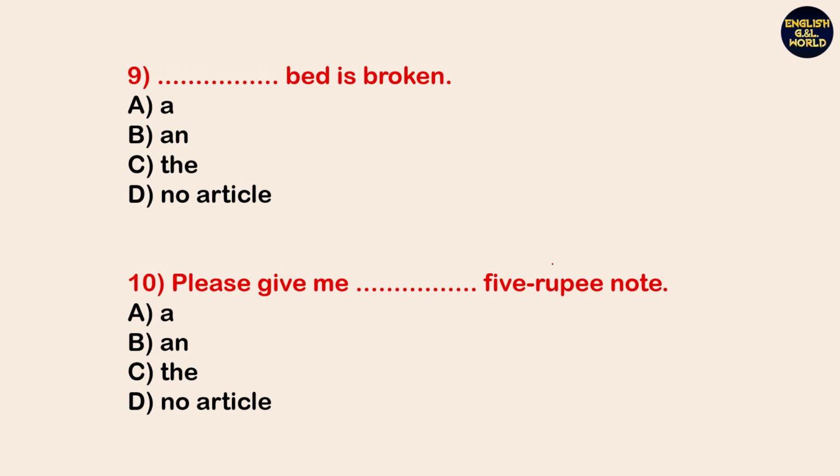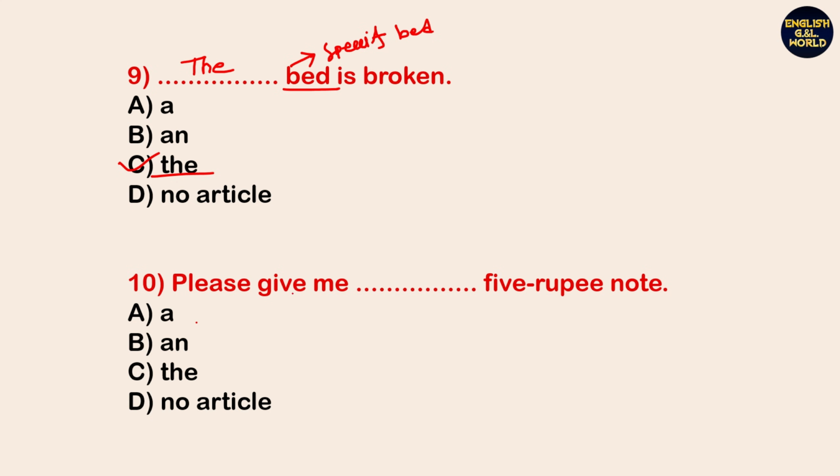Next, dash bed is broken. Actually here bed is a countable noun and also it suggests a specific bed. So that's why we have to use article the, okay? The. So option C, the bed is broken.